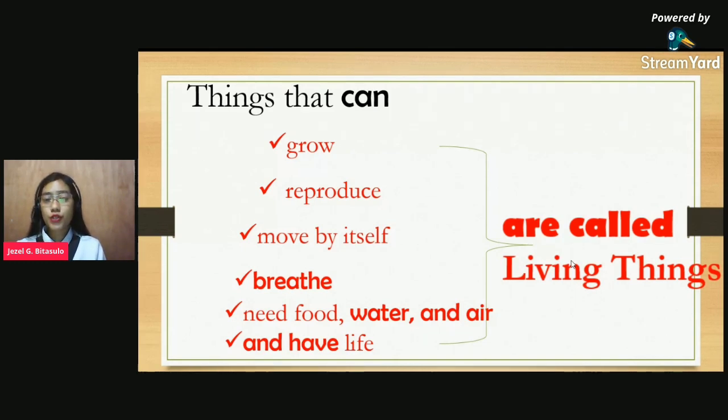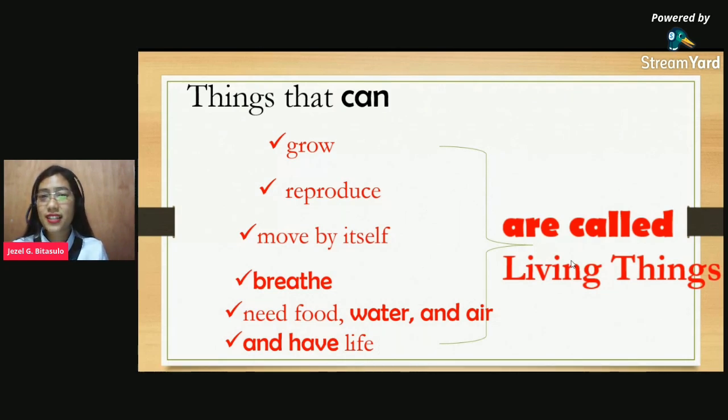What do we call things that can grow, reproduce, move by itself, breathe, need food, water, and air, and have life? Louder, please. Yes, very good. They are called living things. Again, living things.